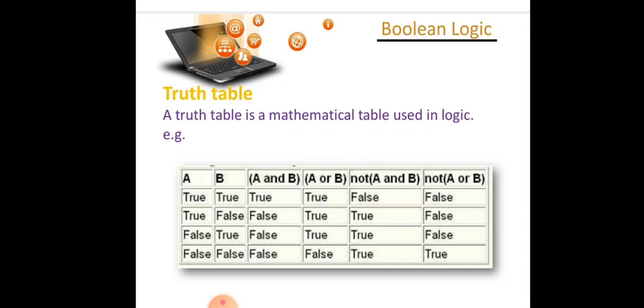The number of rows in a truth table is calculated as 2 raised to the power n, where n is the total number of Boolean variables. If A is true, B is true, then A and B means true, if both the conditions are true. And for A or B, either A is true or B is true, then our result will be true. Not A means inverse, opposite of true, false.